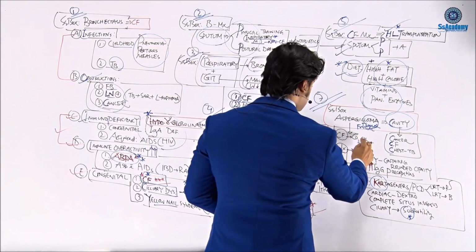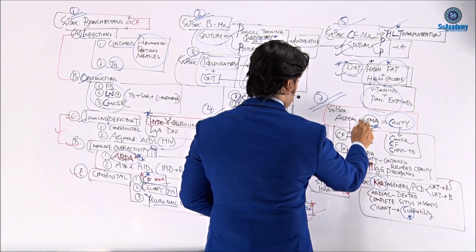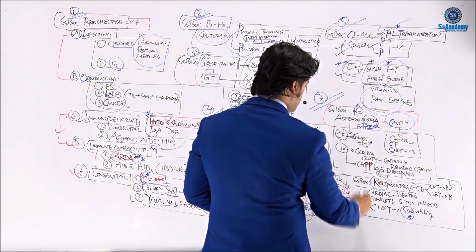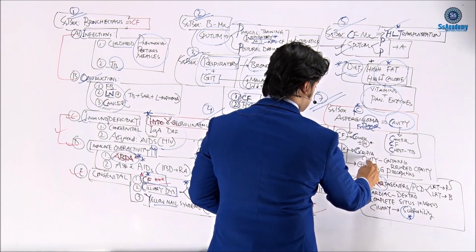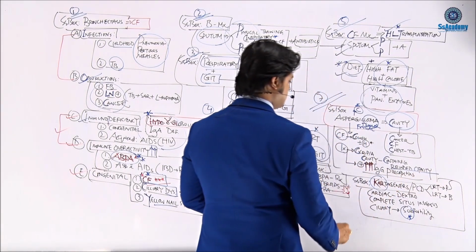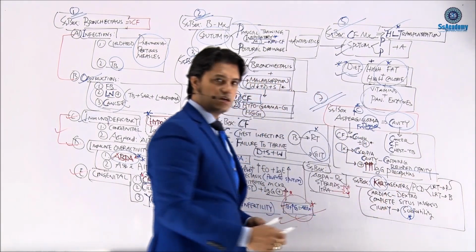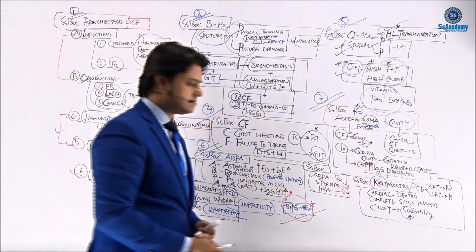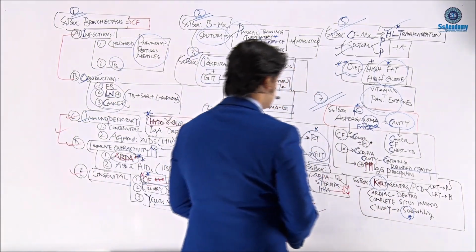These come with C, meaning cough. So aspergilloma is nothing but the C: cough with hemoptysis, and chest X-ray showing a cavity containing a rounded opacity, along with a very high titer of IgG precipitins, the antibody.